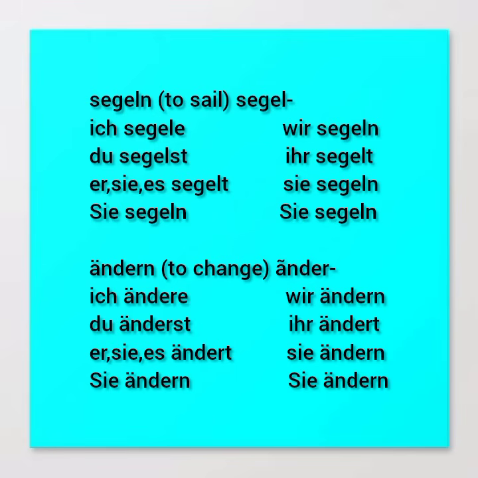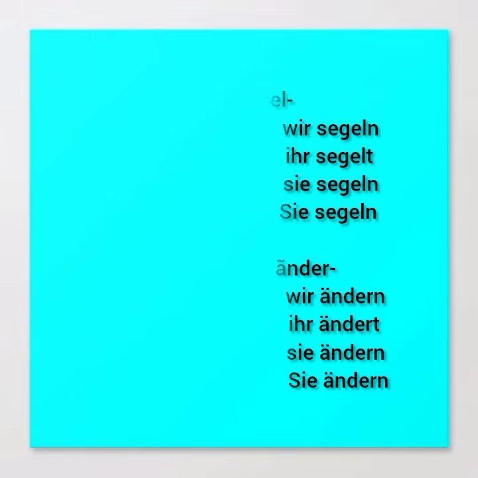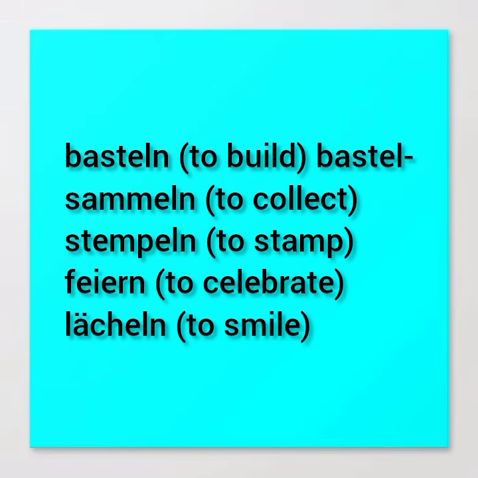Sie ändern. So I'm going to give some other examples of verbs ending in N. The next one is bestellen. Go ahead and attempt conjugating it like we have conjugated the above ones. So bestellen, to order. Next one, sammeln.